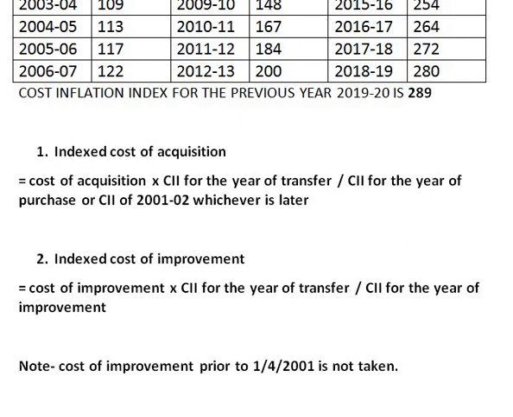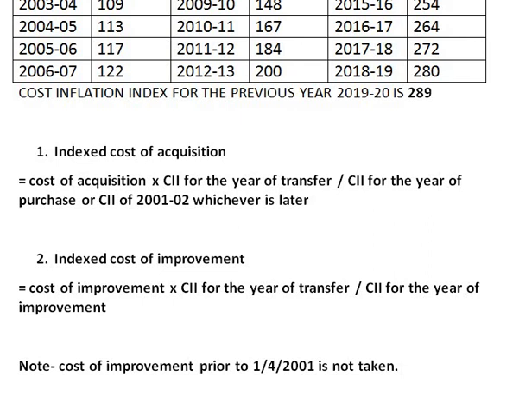And second one, indexed cost of improvement is calculated as cost of improvement into cost inflation index for the year of transfer divided by cost inflation index for the year of improvement.